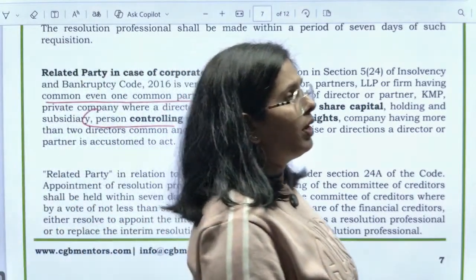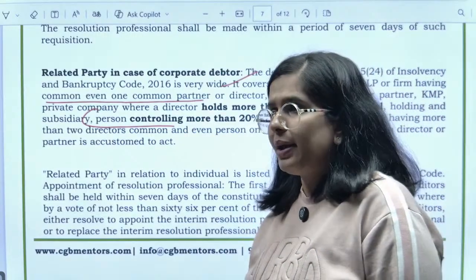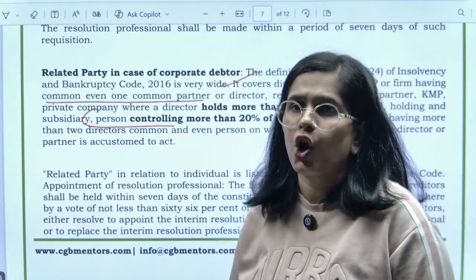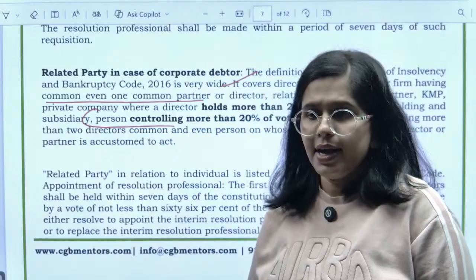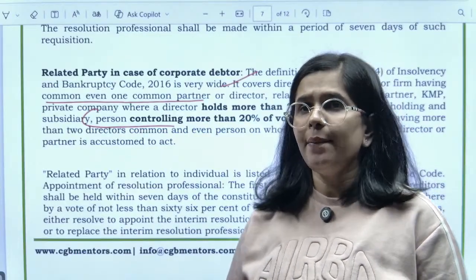We are considering more than 20% voting rights. Then here, Bank C can definitely be called a related party, because you have equity share rights of more than 20%.